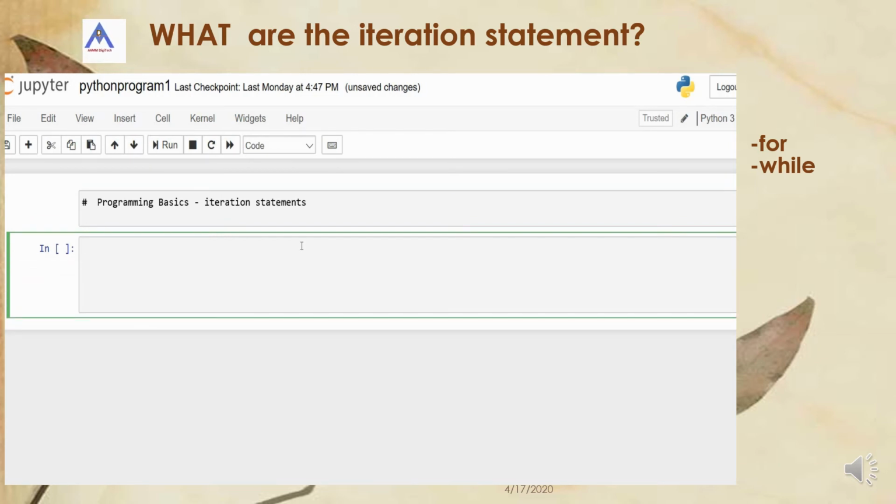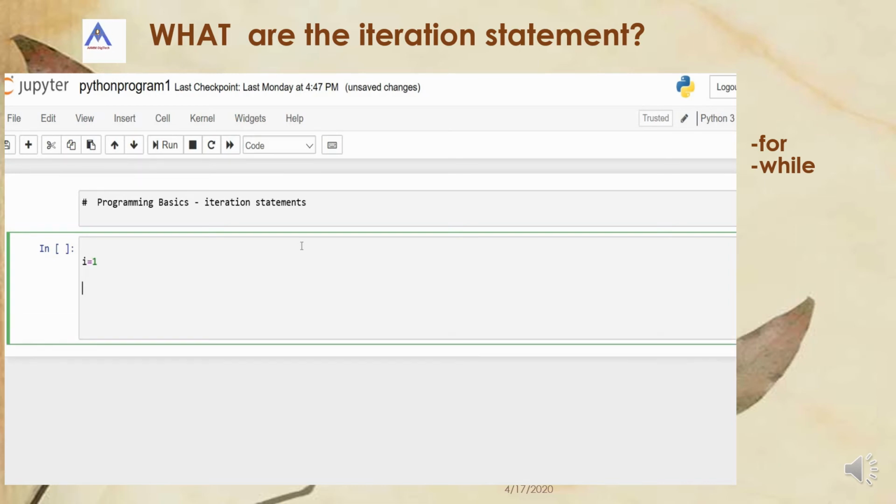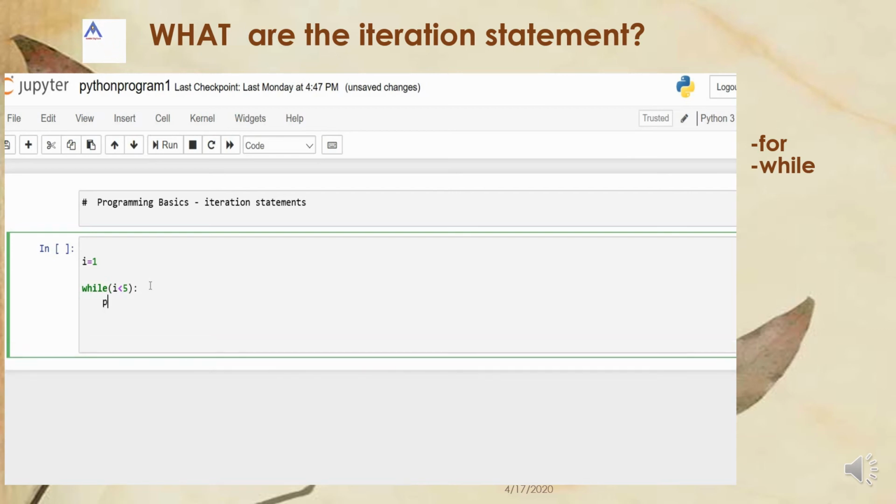Let me assign the value i equal to 1. So the statement is while, condition i less than 5. After that you have to give a colon. Then I am saying print the value i.